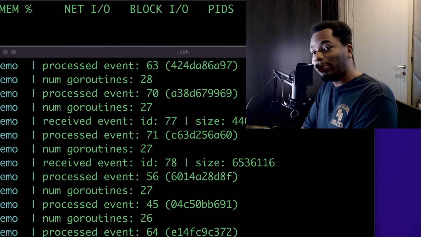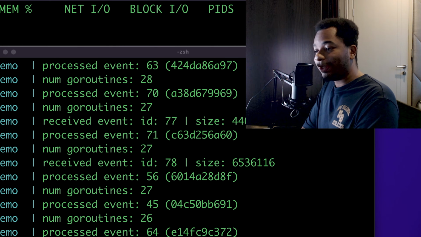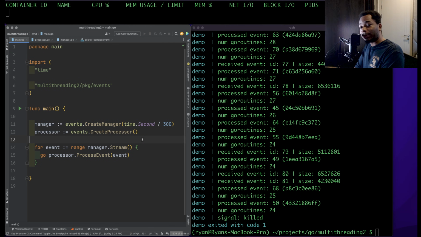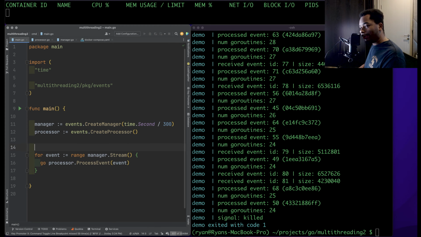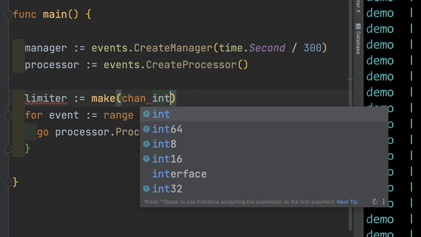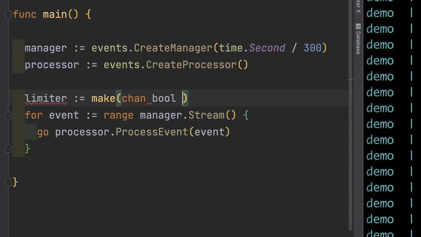So what we can do to prevent this program from crashing is to apply a limit to how many concurrent Goroutines can run for this particular part of the application. Okay, so here what we can do is say limiter equals make a chan. I'll just make it type int. It can technically be anything. It could be bool, it could be string, it could be whatever you want.